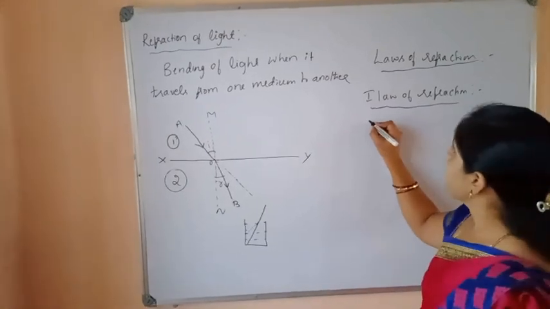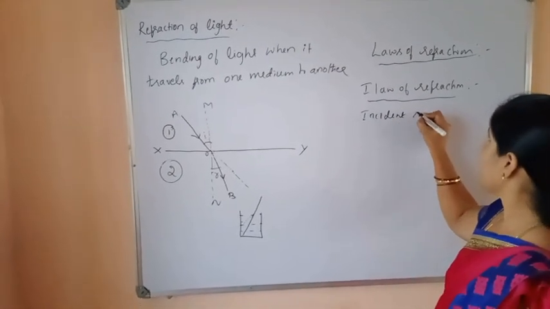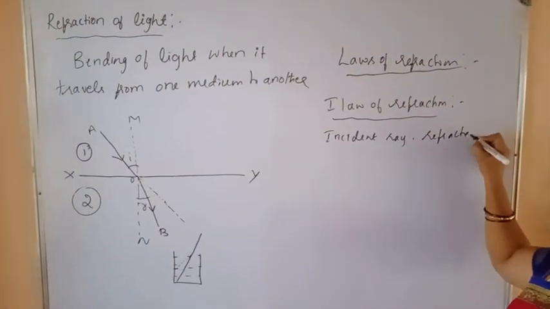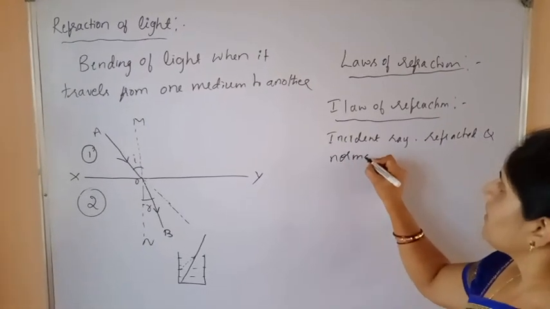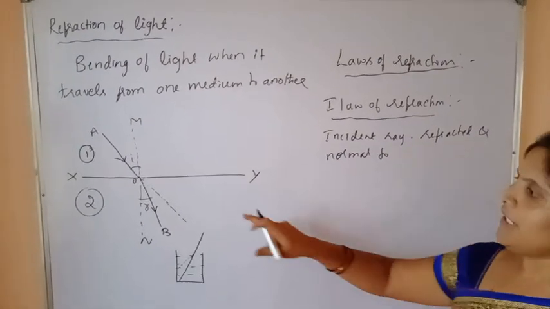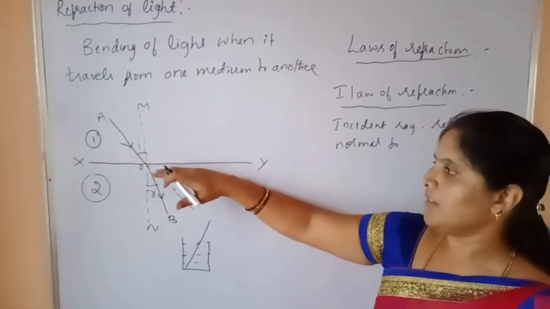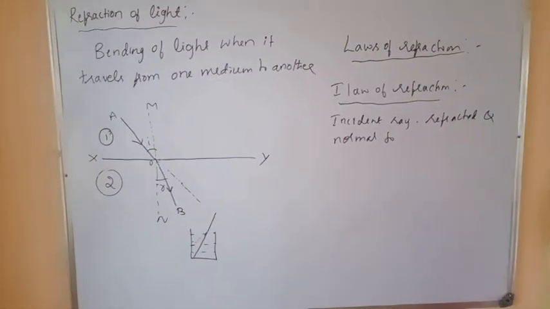Shall I write here? Incident ray, refracted ray and normal at the point of incidence to the interface, all are lying in the same plane. Okay, this is the first law.